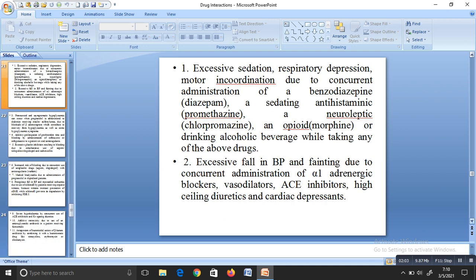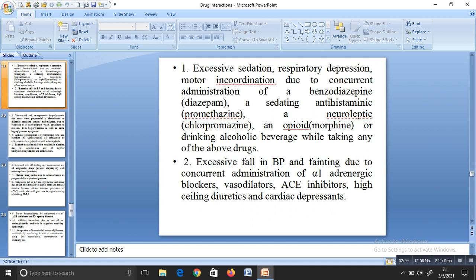First, imagine a person is taking a benzodiazepine, which comes under sedative hypnotics. Next, a sedating antihistamine. Under antihistamines we have studied first generation and second generation, that is highly sedative, moderately sedative and non-sedative. Chlorpheniramine maleate and promethazine are sedating drugs. Similarly, a neuroleptic antipsychotic like chlorpromazine, or an opioid like morphine, or a person taking alcoholic beverages.